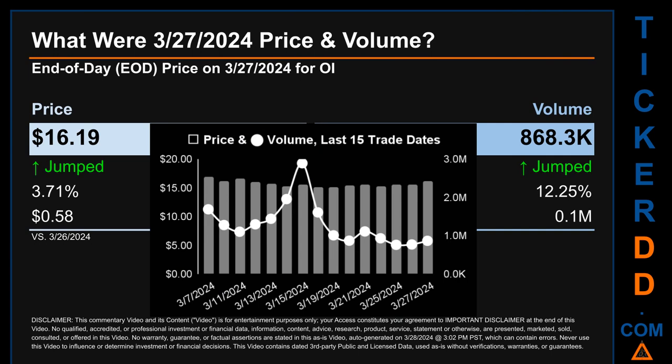Across a range of $1.75, the max and minimum end-of-day price were respectively 16.88 and 15.13. Volume saw a range of 2.1 million, from a day low of 763.7 thousand to a day high of 2.9 million.